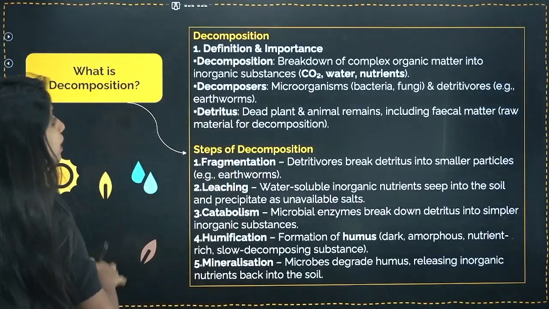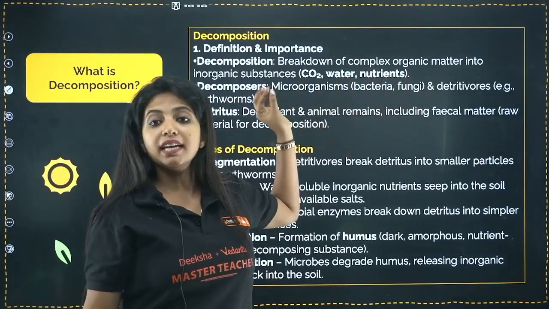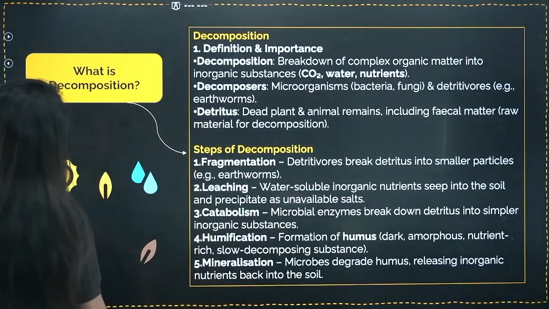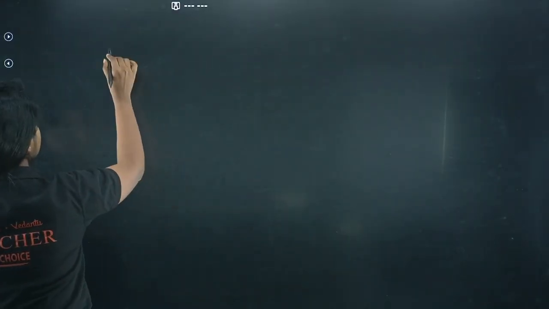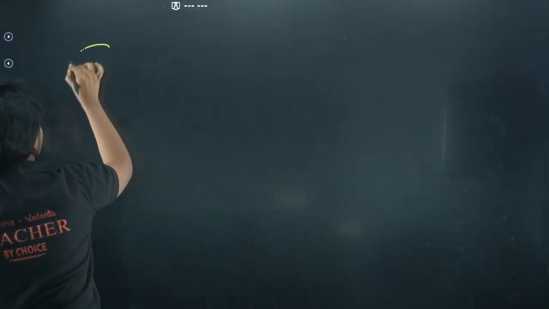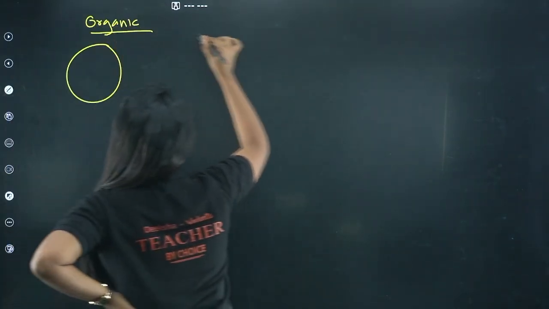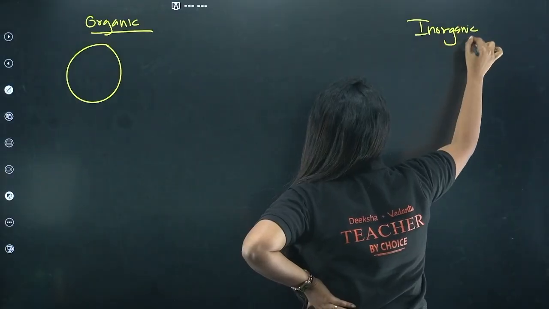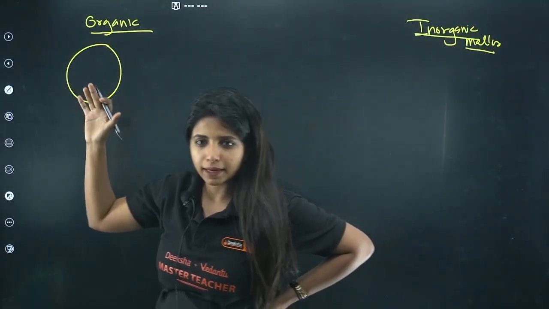Now, what exactly is decomposition? Breakdown of the complex organic matter into inorganic substances. For here, I have to explain you with the help of a board, so listen to me carefully. Suppose this is the organic matter that we have, and you have to break it down into the inorganic matter. Inorganic matter are always simple, and organic matter are always complex.